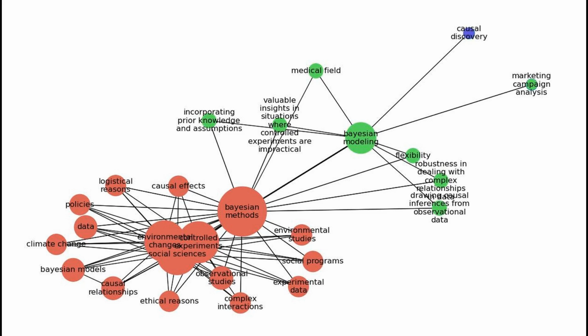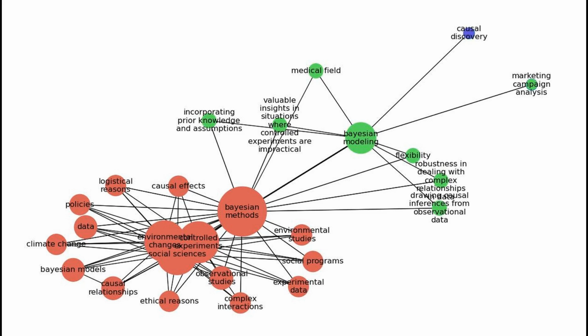Healthcare and disease pathogenesis. In the medical field, Bayesian methods can help model the progression of diseases over time. For instance, when researchers want to understand how a treatment affects patient outcomes, they can use Bayesian models to analyze observational data instead of relying solely on controlled experiments, which can be costly and time-consuming.